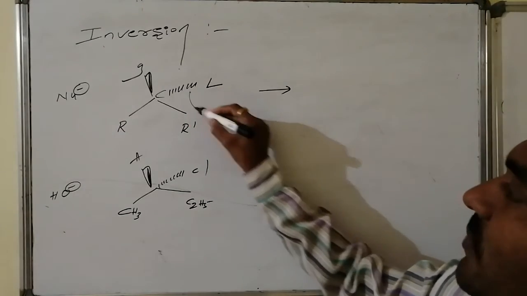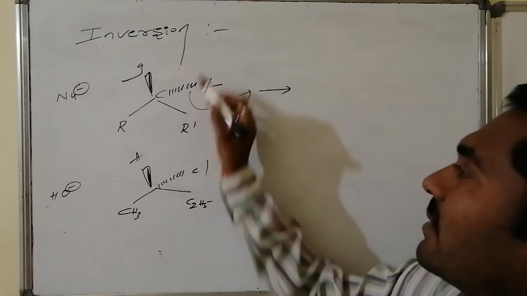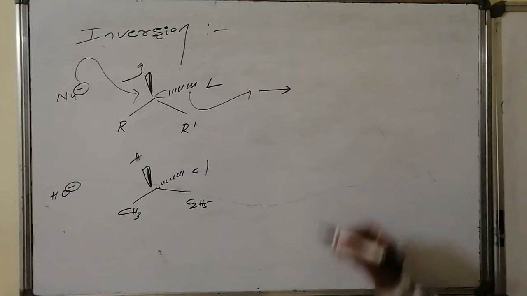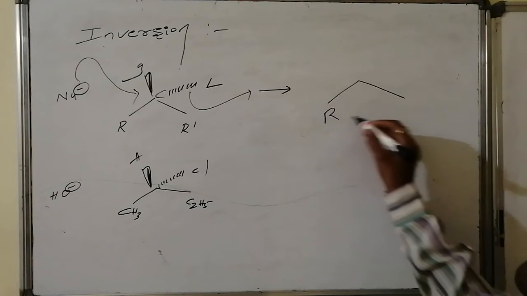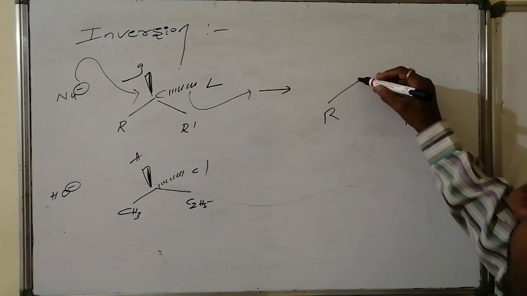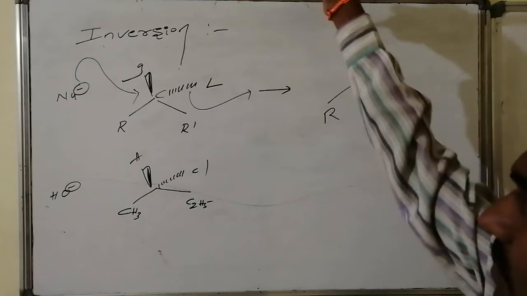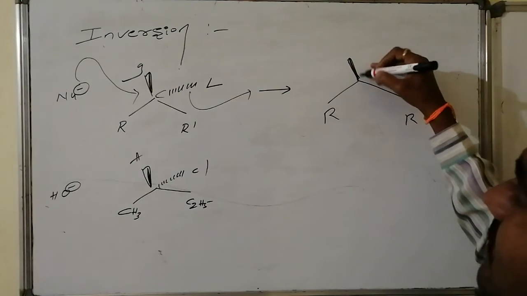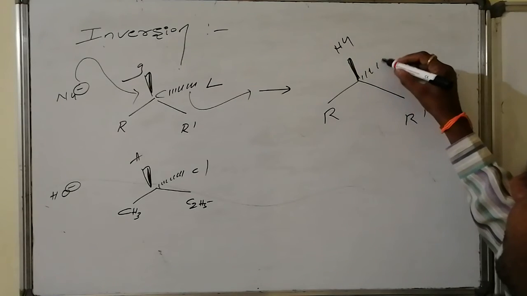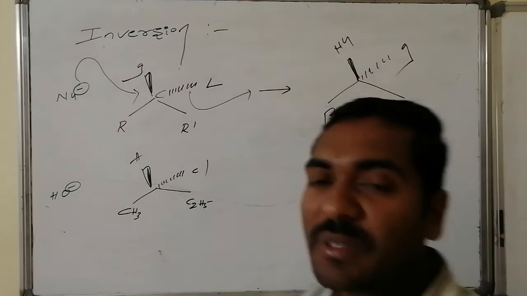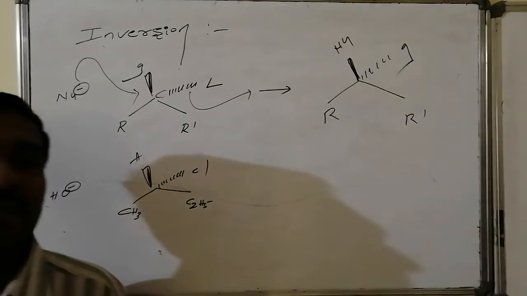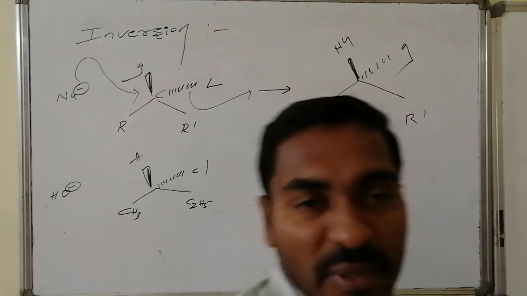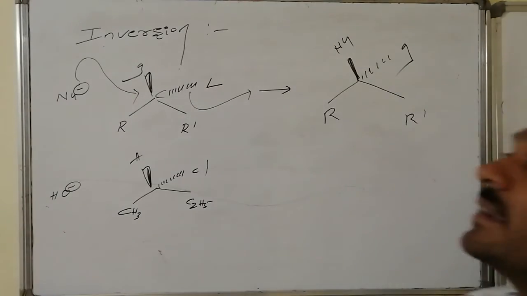And here, when the leaving group leaves the system with the electron density, the nucleophile enters the system from its backside. So the resultant stereochemistry appears like this: R and R dash remain as they are, whereas the leaving group leaves from behind, and the nucleophile enters from the front side. So the remaining group is present in the inversion manner. Such kind of configurations, irrespective of the systems, are said to be the inversion of the systems.